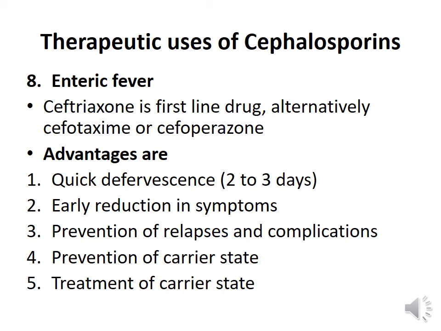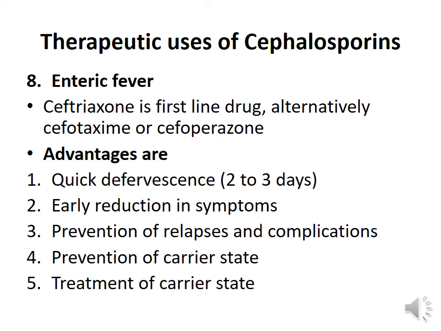Ceftriaxone is the first line drug for the treatment of enteric fever or typhoid. Alternatively, you can also use cefpodoxime or cefoperazone. Ceftriaxone has the following advantages along with the other third generation cephalosporins: quick defervescence, quick reduction in fever which takes 2 to 3 days, a quick reduction in the symptoms. They can prevent relapses and complications of typhoid. They have the ability to prevent carrier state. They can also be used for the treatment of carrier state.